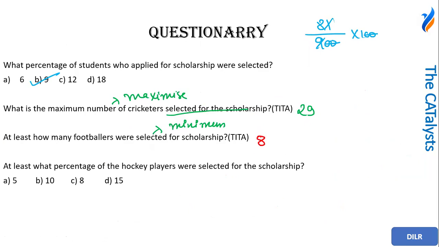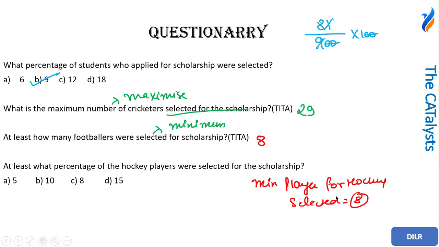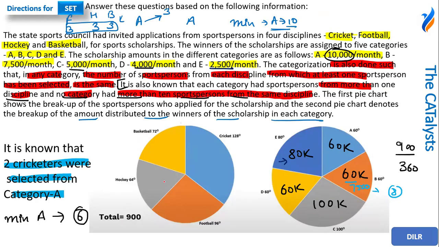So now the question is, at least what percentage of hockey players were selected for scholarship? The minimum number of players selected for hockey would be 8. But if I say the minimum number of players selected for cricket, that would be 10, since two players are in category A. That is the minimum possible value for cricket. So 8 is the minimum value that has been selected. Now I have to calculate what value for hockey was selected. So I have to calculate 64 into 900 divided by 360.